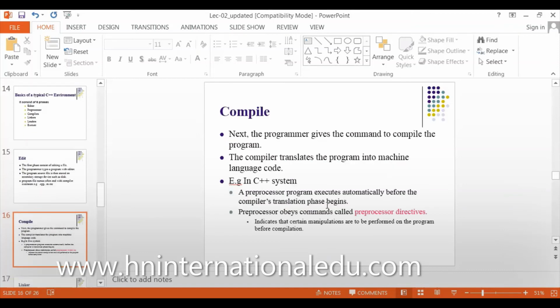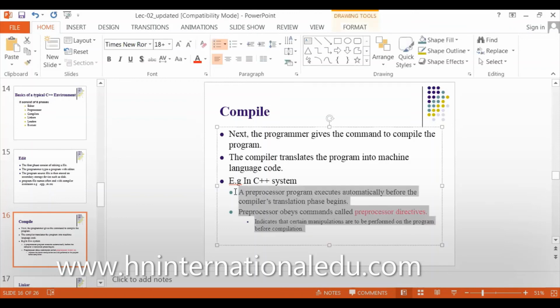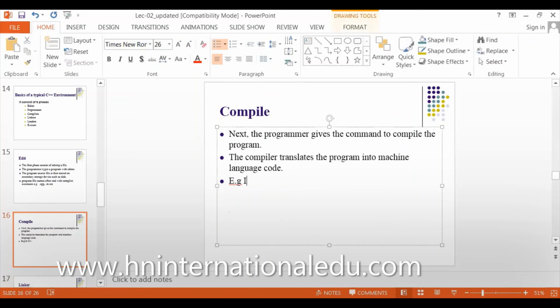Next is compile. Compiling is actually this: if I am writing a program in English with English numbers, alphabets and symbols, compiling means translating the program from English language or alphanumeric language to machine language. And what is machine language? Machine language is actually voltage symbols. Next, for example, in C++, a preprocessor program executes automatically before the compiler translates. No need to go into this; you will get confused by it. This is compiling.